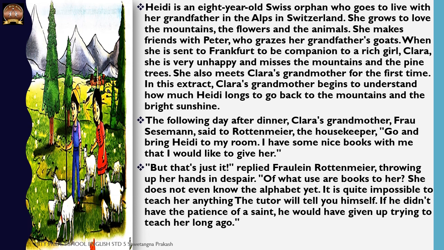So it seems the family was very nice, but Fraulein Rottenmeier didn't like Heidi much. We can see from this extract that she is complaining to Clara's grandmother that there is no use of giving her books, and the tutor should have given up by now if he didn't have the patience of a saint. That's what she is telling her.